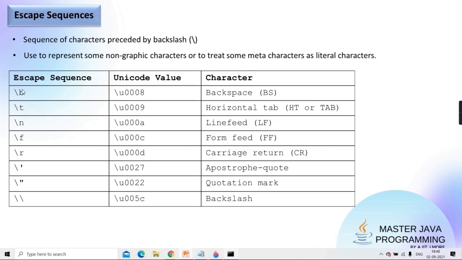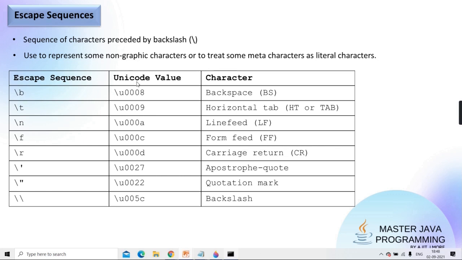Okay, so from this, see, first one, this is \b \t \n \f \r. This \f form feed is normally not effective on the console. This is effective when you send your data to the printer. Correct? It's actually effective for the printer. It doesn't have any effect on the monitor. So backspace, then tab, then new line. But again, they are also characters, though they are non-graphic. They are also part of your Unicode set.